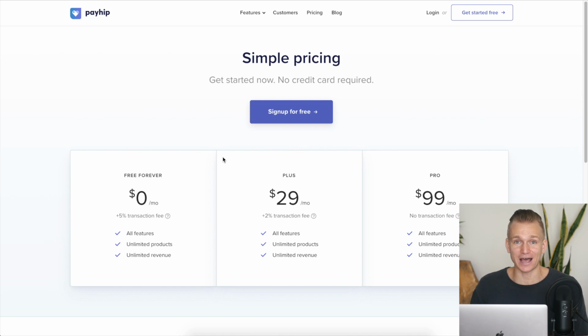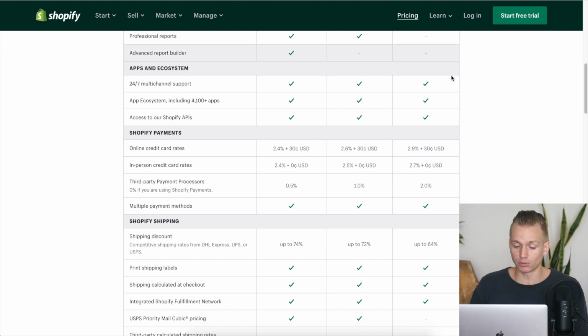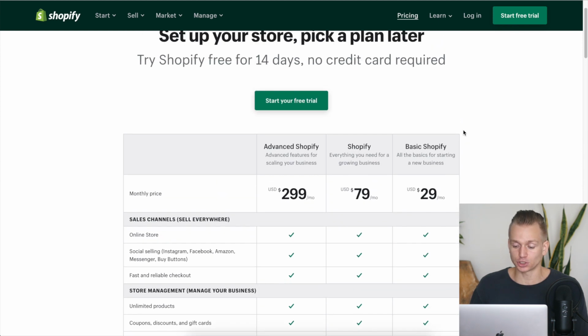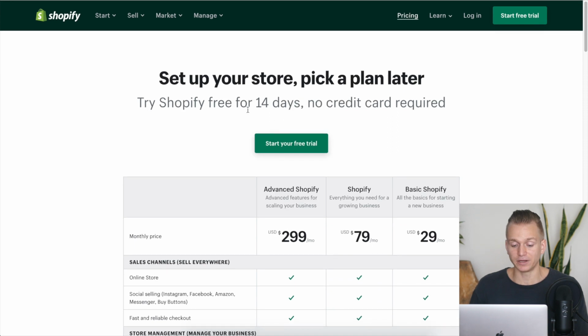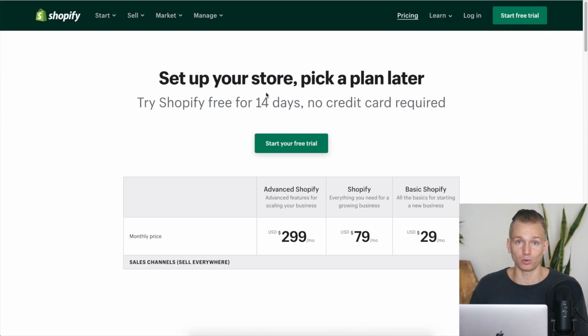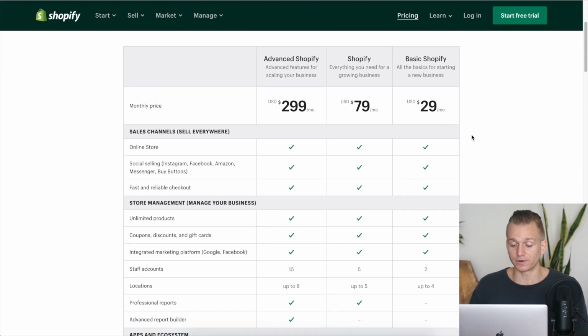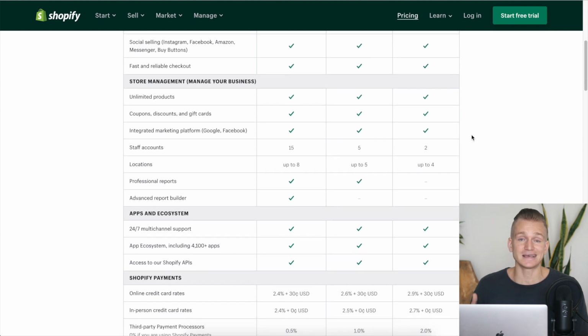You're not going to lose out on money, whether you are making sales or not. But if you are very serious about building out a really good e-commerce store, then you're probably better off going with Shopify and getting that basic plan. And Shopify, by the way, has a free trial as well, so you can try it out for a couple of weeks completely for free, and you don't need to take any risk.